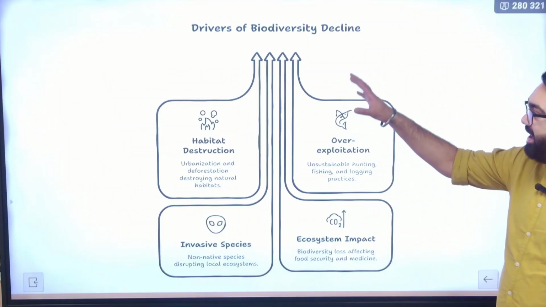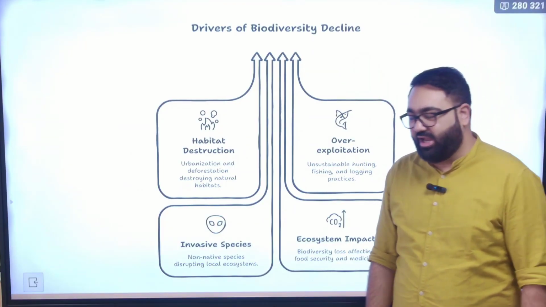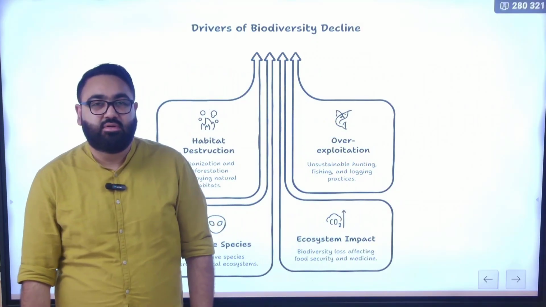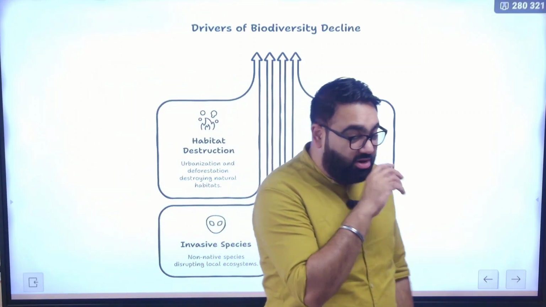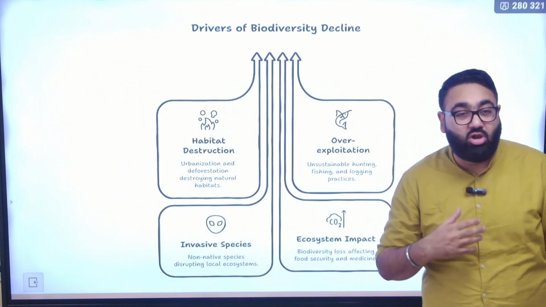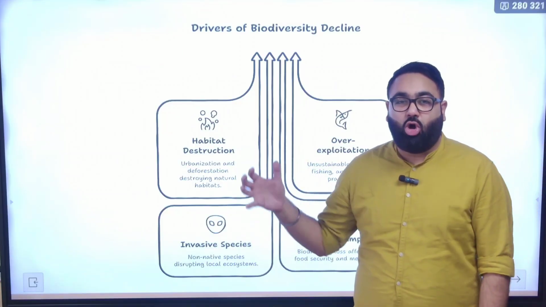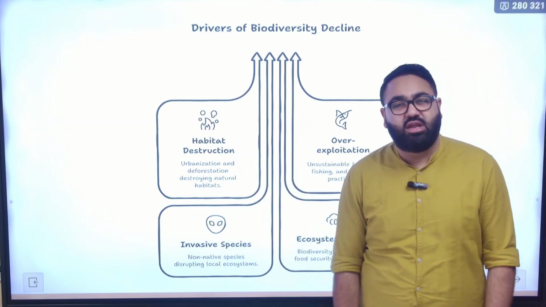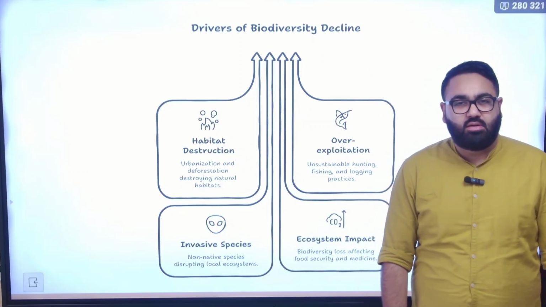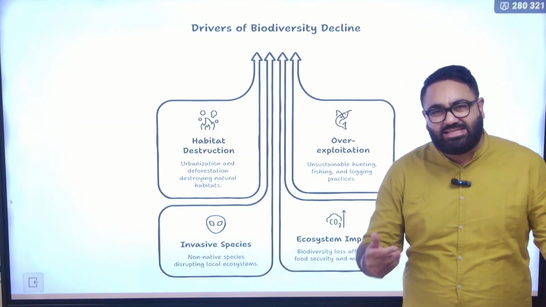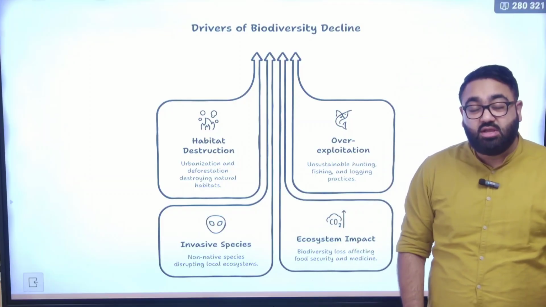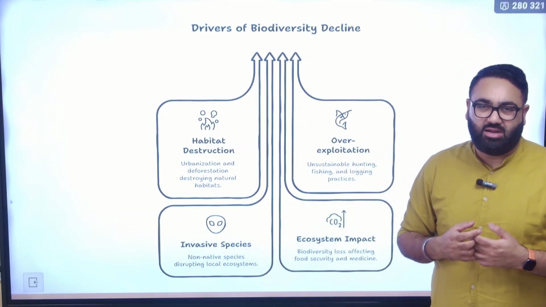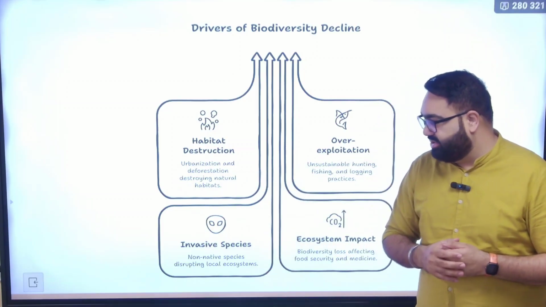Apart from this, there has also been a problem of biodiversity decline. Every few years, you see many species going extinct. There are reports that come out from international organizations about which species are critically endangered and which species have already gone extinct. That is leading to a loss of biodiversity. There is habitat destruction. I gave you an example of the Amazon rainforest in Brazil, where a lot of the critics say that the government itself wanted to destroy a big part of the forest so that they could use that area for urbanization, for building more human settlements. That is leading to habitat destruction.